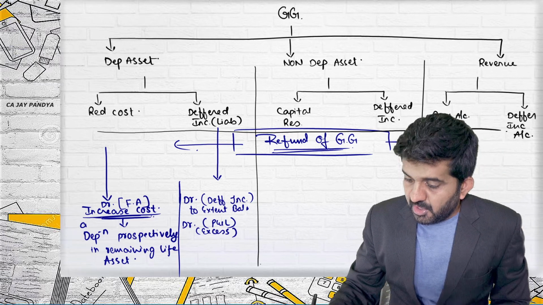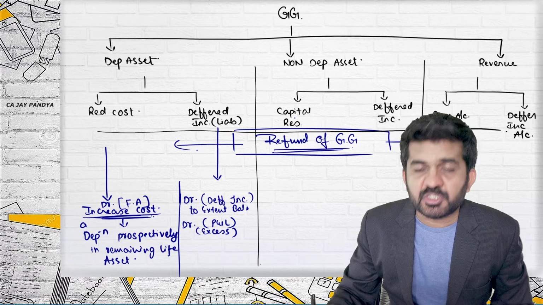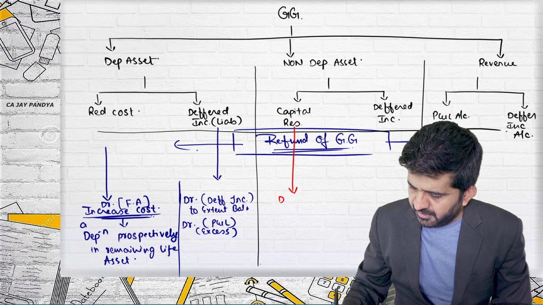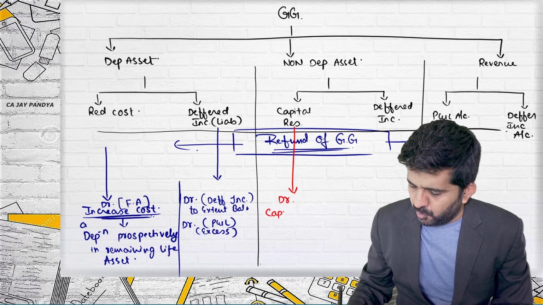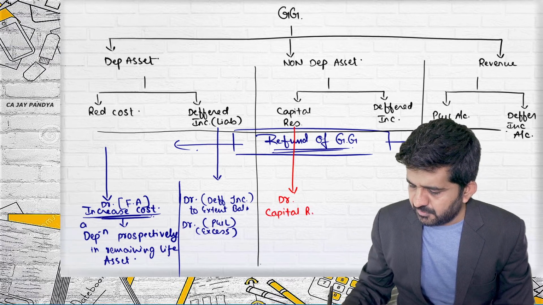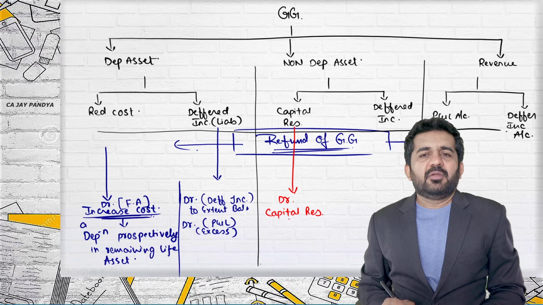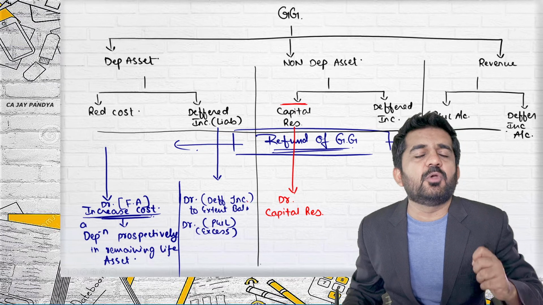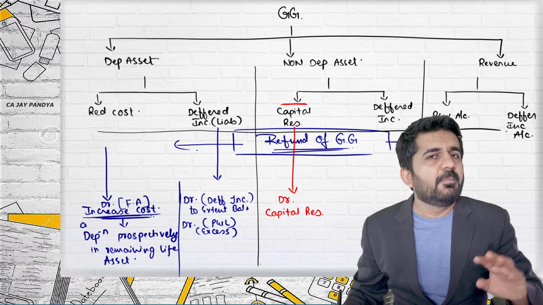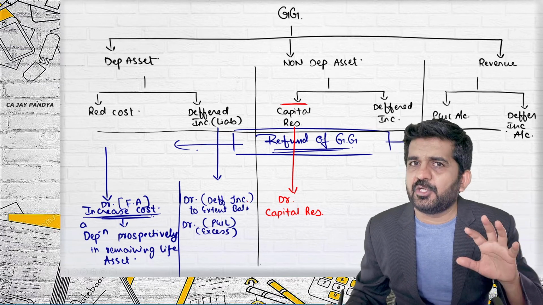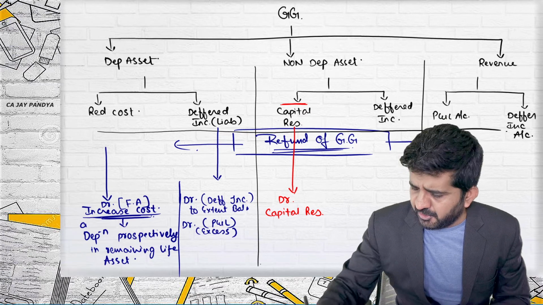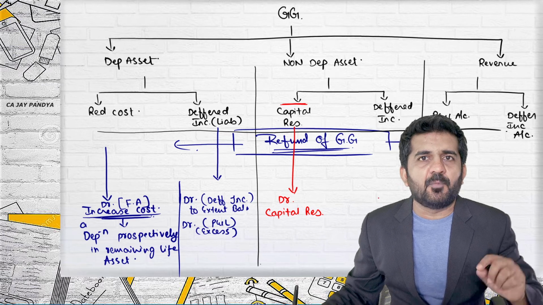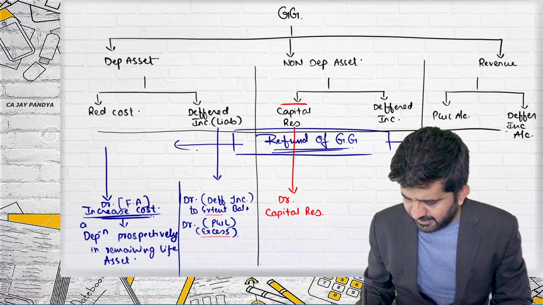Refund of government grant, if it was credited to capital reserve, very simple, then it will be debited even to capital reserve. Majority of times this grant is not refunded because they are without any conditions. But due to some reason you have credited it to capital reserve and the grant is refunded, it will be debited to capital reserve. Deferred income, always the answer will remain like this.